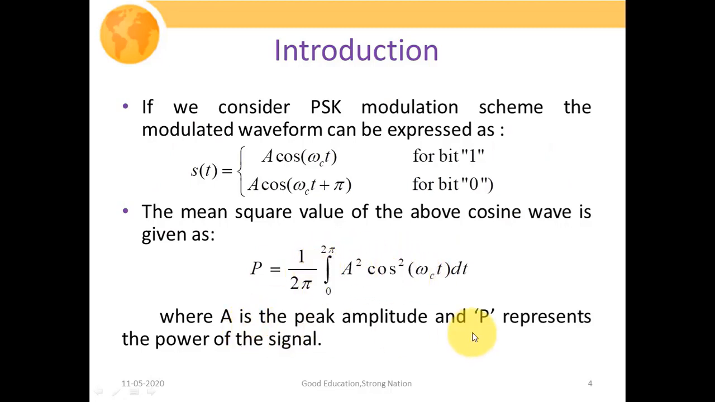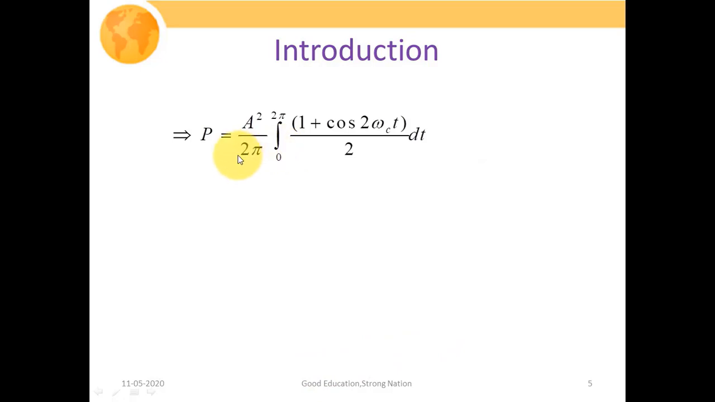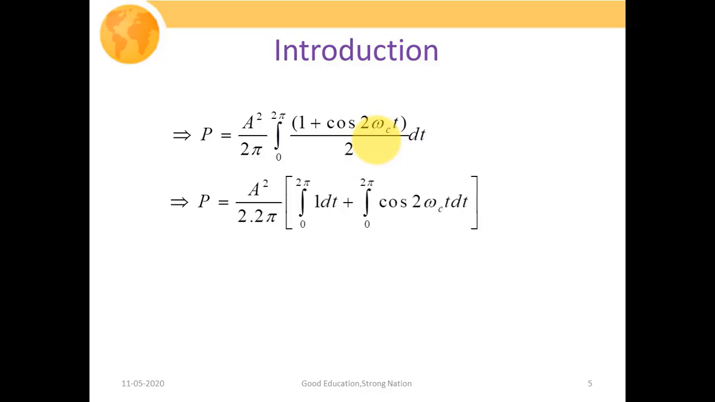Here A is the peak amplitude and P represents the power of the signal. So A is your amplitude. This could further be rewritten as power is equal to A square upon 2 pi, integration from 0 to 2 pi, of 1 plus cos of 2 omega ct by 2, dt. We have just applied the cos 2 theta formula, which states that 1 plus cos 2 theta upon 2 is equal to cos square theta. So we have applied that simple formula.